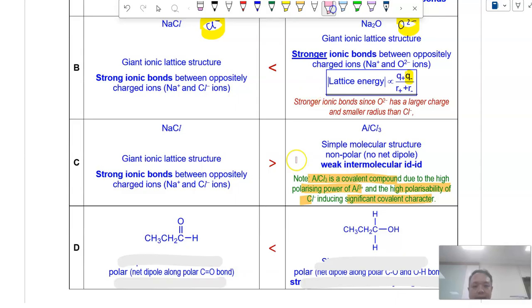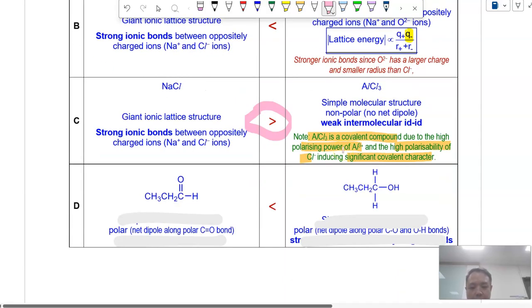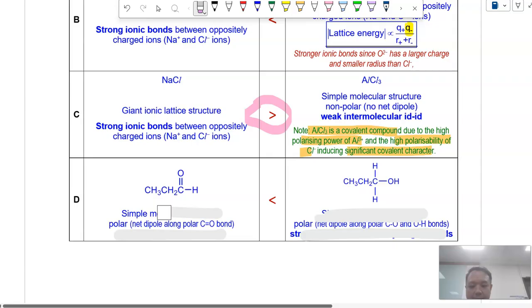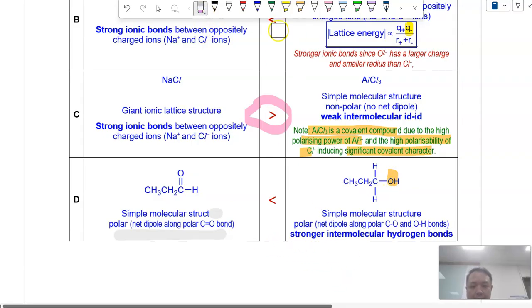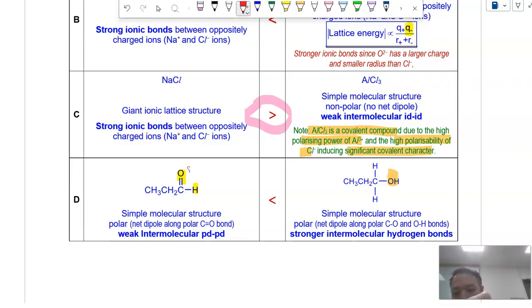PD-PD. So in this case, this is the only option where your first compound has a higher boiling point, melting point than your second compound. Okay, for the last two, both of them are organic molecules, so they are simple molecular structures. For the second compound, you have an OH bond, which means you have intermolecular hydrogen bonding. Whereas in this case, although you have O and H, the O and H are not bonded together, so instead of hydrogen bonding, you only have PD-PD because you have a dipole moment along your O and your C. Alright, that's all you have.